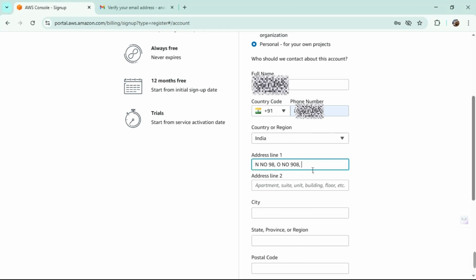It's fake anyway, so don't try to enter a fake address here. New York? You know what? Fine. Let's put Chennai. Yeah, let's put this. Why not?